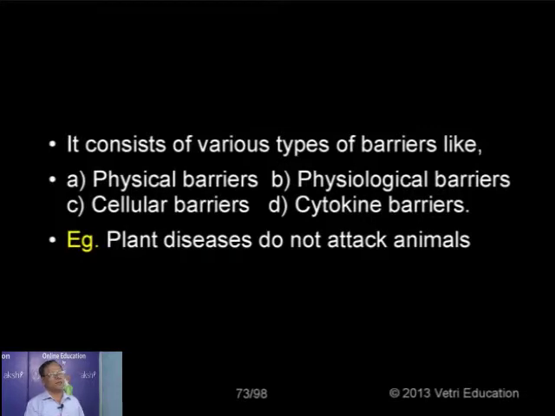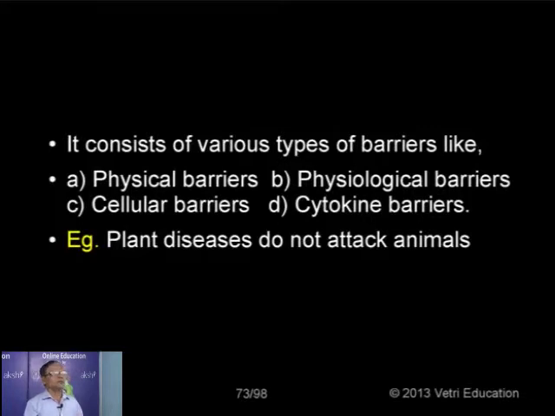For example, skin or any mucus layer, the hydrochloric secretions in the stomach, the fever response. These all come under the first line of defense. For example, the skin acts as a barrier preventing the entry of microorganisms. If it fails to prevent the entry, then the second line of defense operates in the body, namely the soldiers of the body, the WBCs. If even the WBCs are destroyed, unable to fight against the microorganisms, then we have the third line of defense, namely the antibodies.